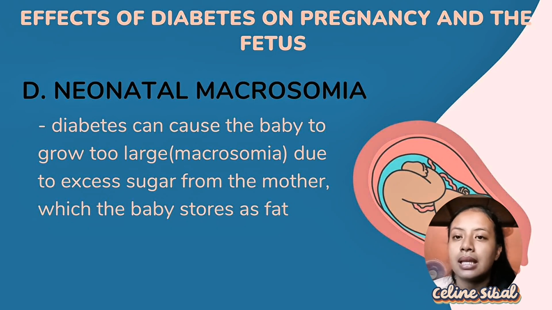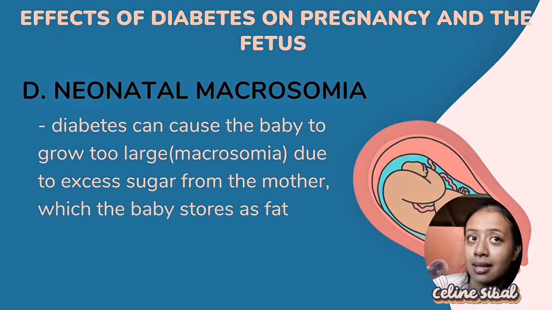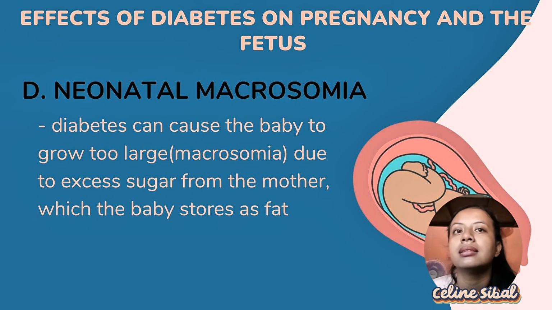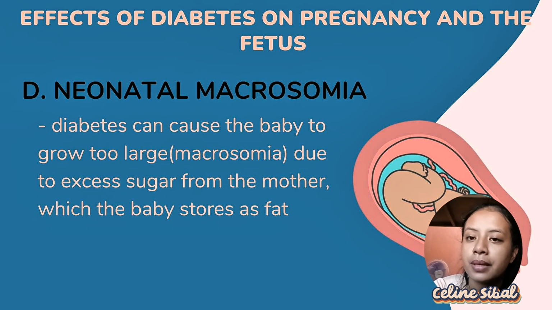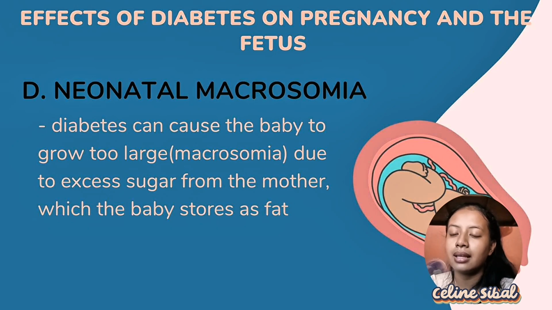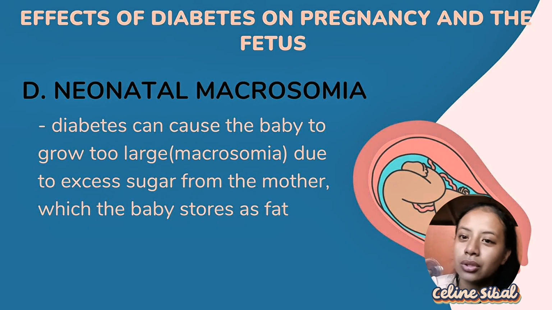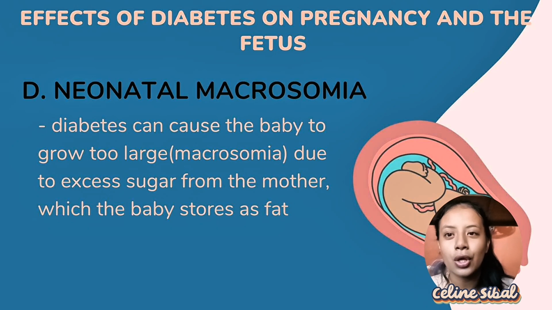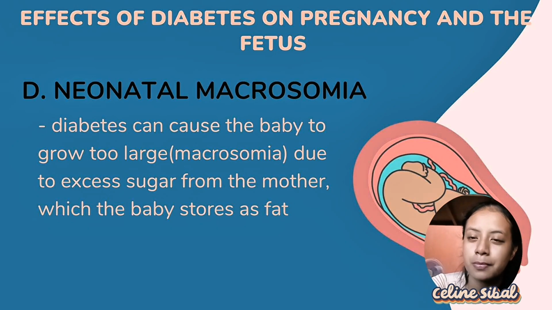This could include complications like shoulder dystocia, birth injuries like brachial plexus injuries or fractures, and also respiratory distress, hypoglycemia, which is the most common risk for babies. Patients with diabetes mellitus have an increased likelihood of needing a cesarean section. Long-term risks for a child may also include obesity and insulin resistance. And that's all for the effects of diabetes mellitus on pregnancy and also on the fetus.